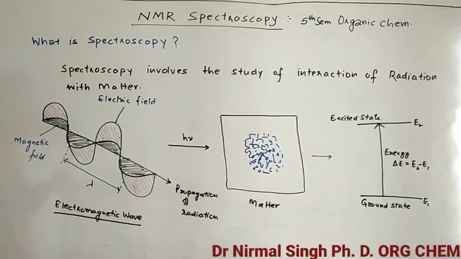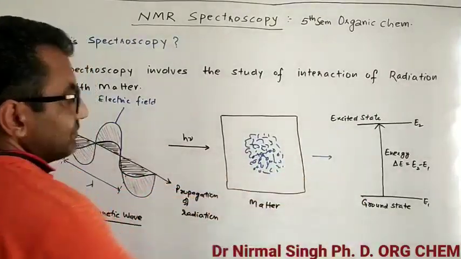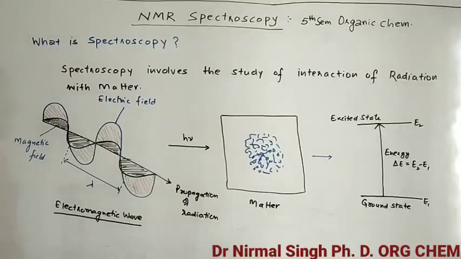That's known as discrete. Suppose this is your E1, this is your E2. So E1 is the ground state, E2 is the excited state. The electron can exist in the E1 state or in the E2 state, not in between. So this is called quantization of energy, meaning energy is quantized.